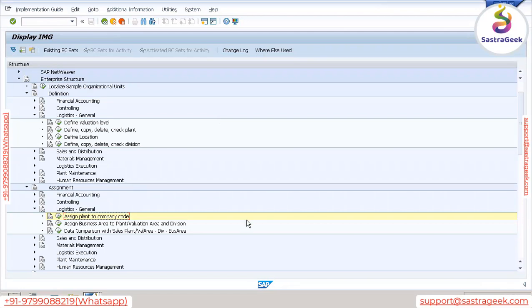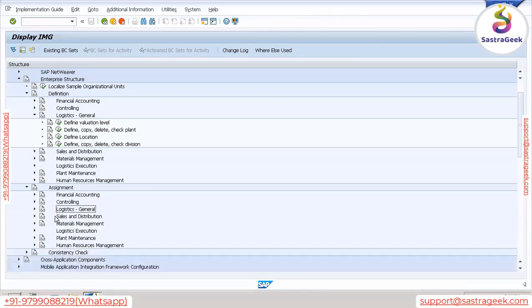Okay, is that clear? Can you please repeat the last line? The voice was not audible for me. Okay, I was saying that we have mapped plant VANP to company code VANP. So if tomorrow we want to use some other plant, let's say VANC, which we did not assign to company code VANP, the system will not allow us to use any other plant unless we map each other. Okay. Then that's what we need to do here.